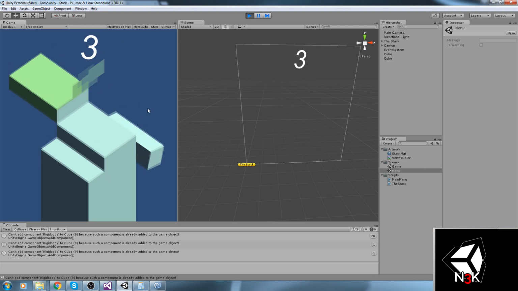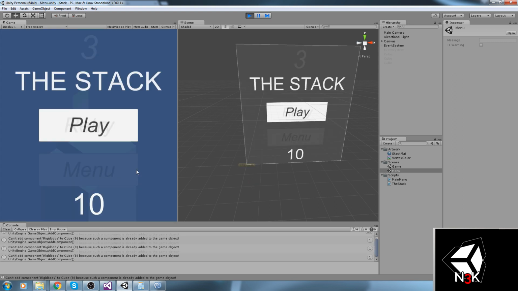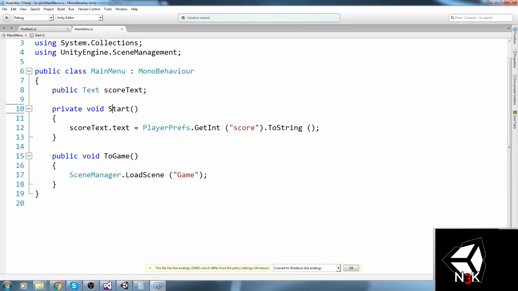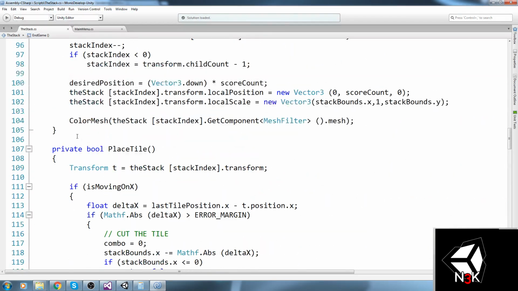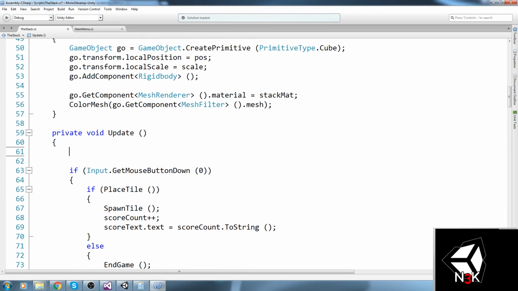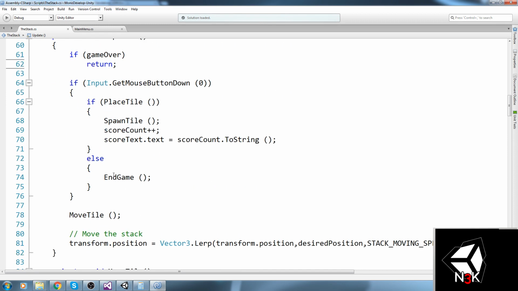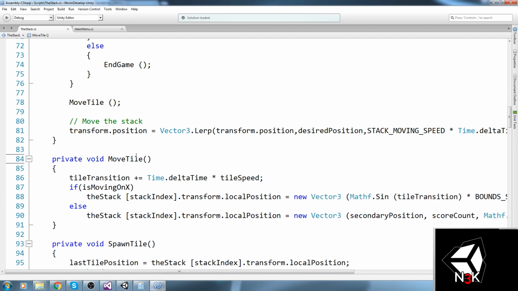Right. There's something I'd like to do beforehand because we keep getting these errors down here when we go to the menu scene, and that is because it's assuming we're creating something new, and that shouldn't happen. So basically, what happens is we click, and our click is still running something in the background. So we're gonna say under the update right here, if game over, then just go ahead and return. We don't need to do anything of that. And if I remember correctly, inside of the move tile, we can remove this one now, like so.